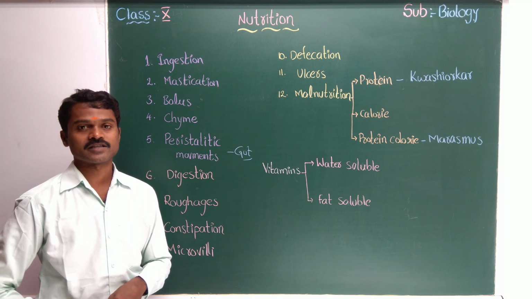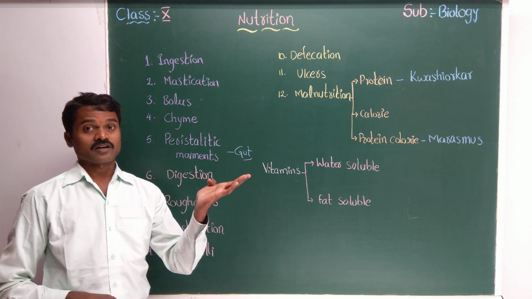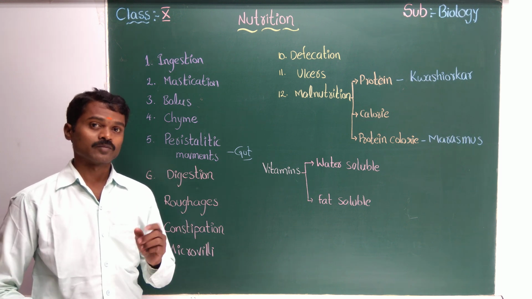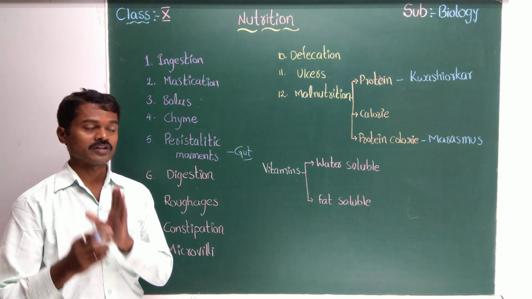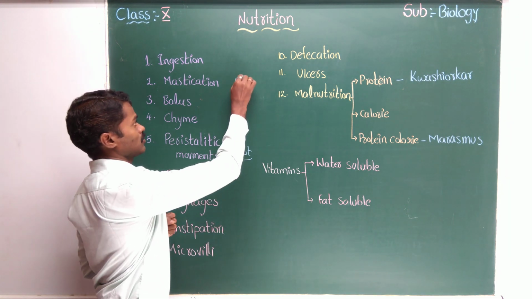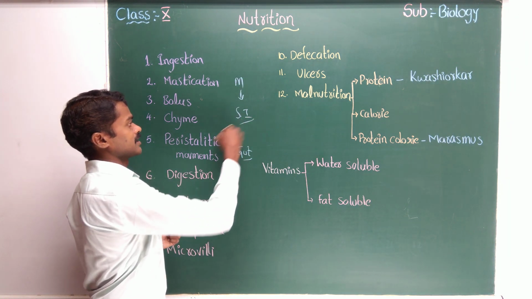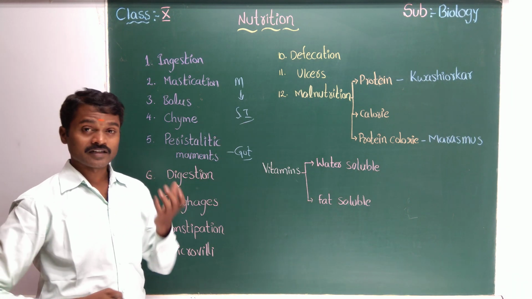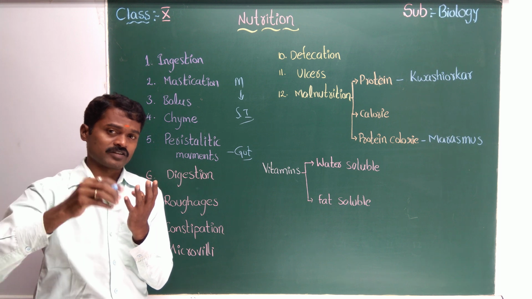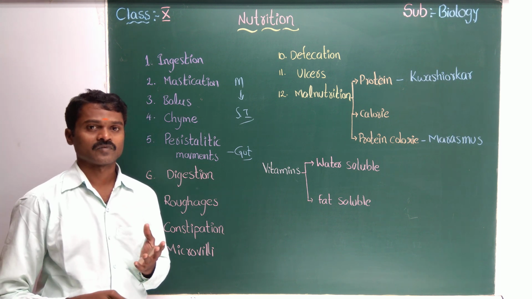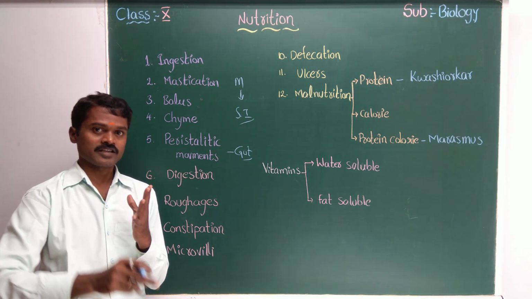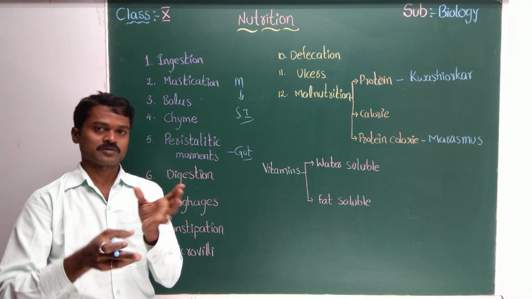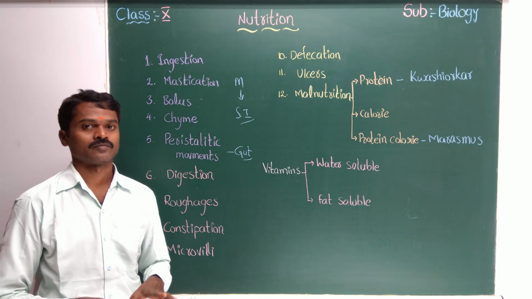Now come to digestion. Complex organic material turns into simple organic and simple inorganic material. What does simple mean? Simple means the last stage. Actually, digestion starts in the mouth and ends in the small intestine. If it ends in the intestine, the material turns into very, very tiny particles, the last stage. The next stage is that it should be absorbed. Absorption also happens in the small intestine itself.